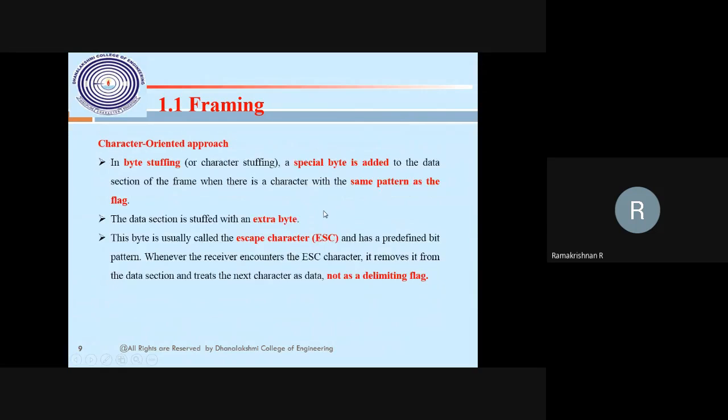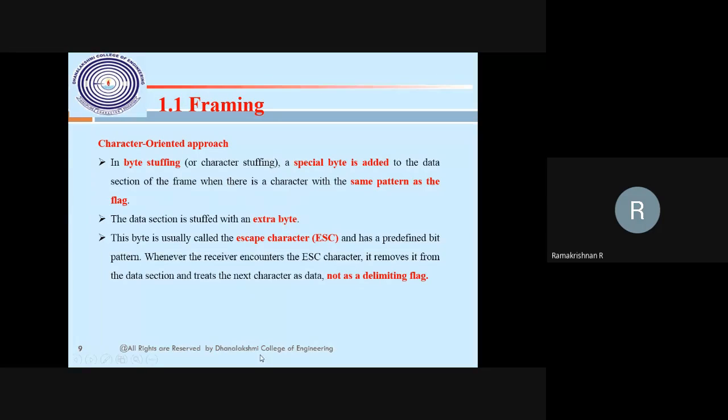So in byte stuffing, a special byte is added to the data section of the frame where a character has the same pattern as the flag. That's what I'm telling. See, again I'm telling you a simple example. I'm sending hello, how are you? That is data from the network layer. In the data link layer, what will happen? It is divided into equal sizes. Hello, how, are, you are equal size. Hello starts with the at symbol and finishes with the at symbol. Then how starts with the at symbol and ends with the at symbol, then you also starts and ends with that symbol. Like this the frames go on, no issue.